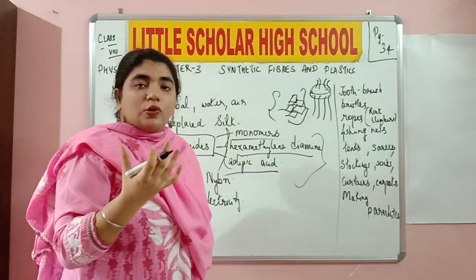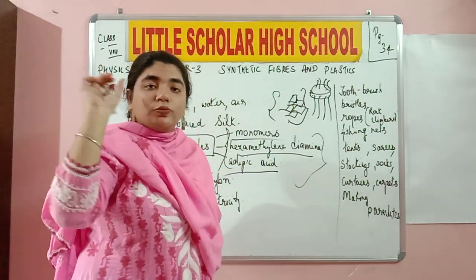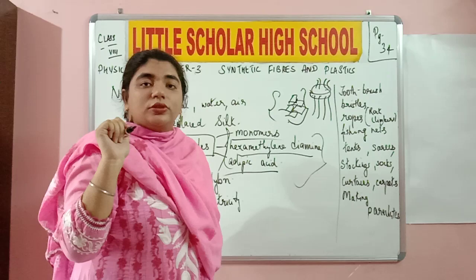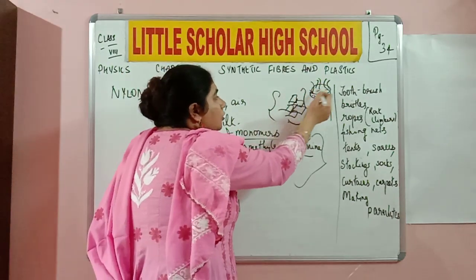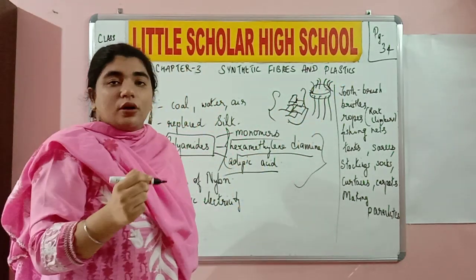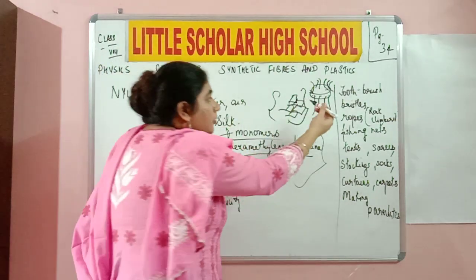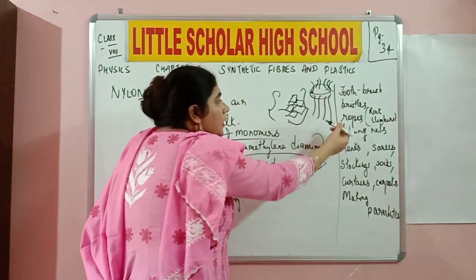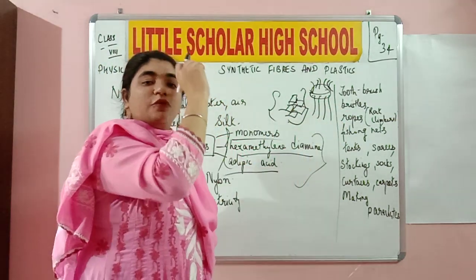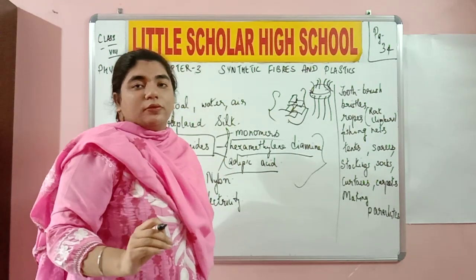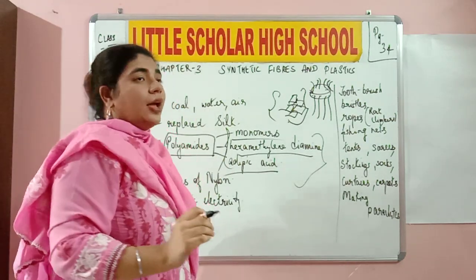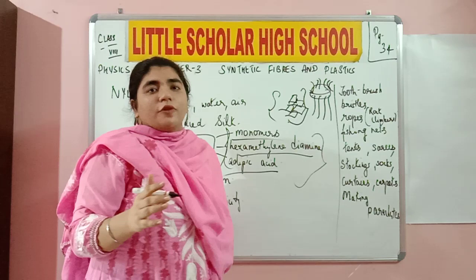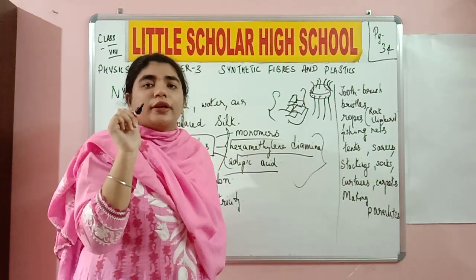How does the spinneret look like? It looks like the bathroom shower. It has really tiny holes in it. Once I insert it into the spinneret and the spinneret starts working, the resultant product which is coming out of the holes is nothing but fine threads of nylon fiber. Do you understand? Now, there can be various types of spinnerets where the size of the hole can differ.